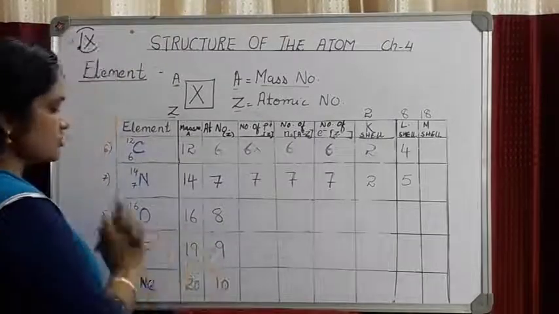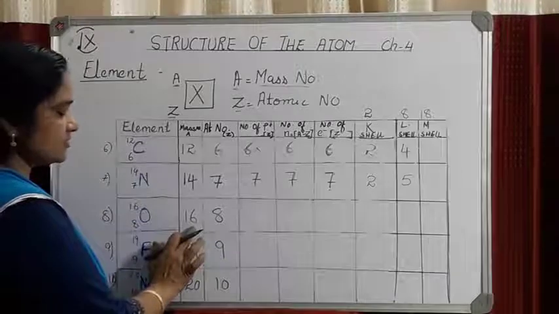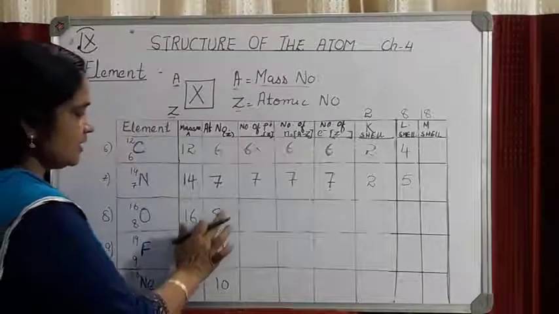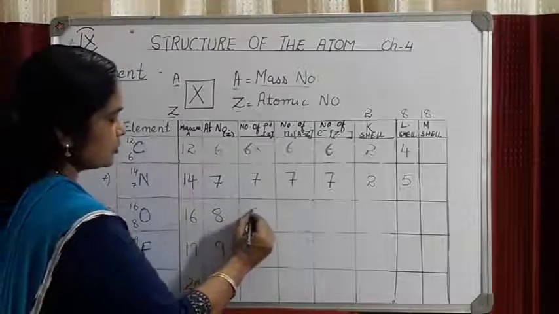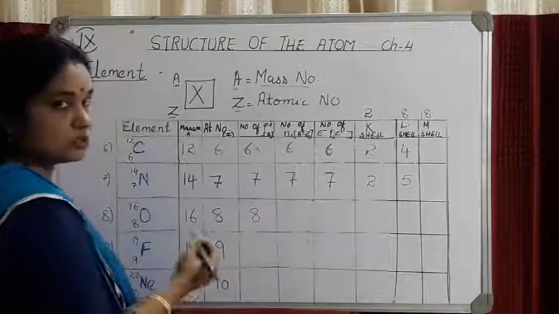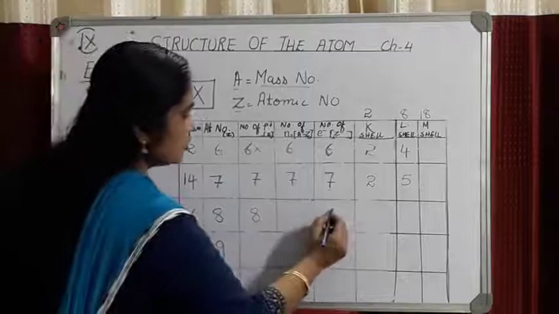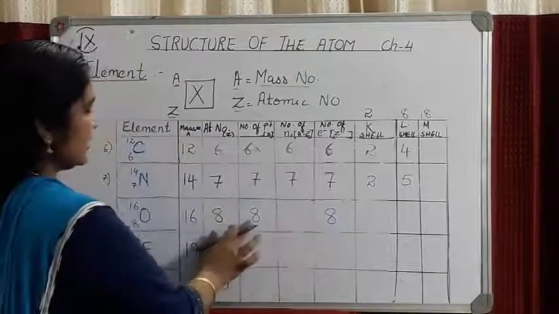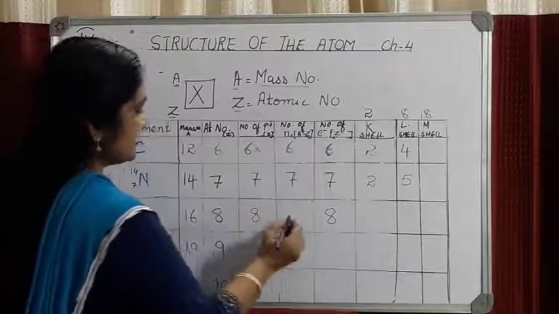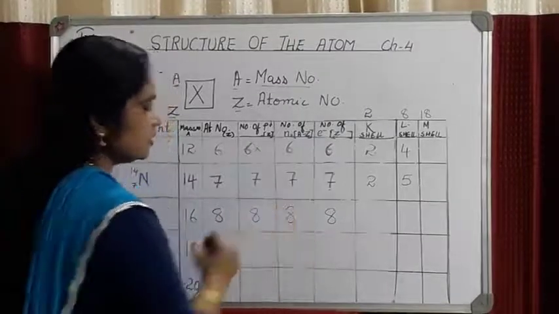Next let's see oxygen. Oxygen has a mass number of 16, atomic number is 8. So now how many protons are there? The atomic number is equal to the number of protons, which will be equal to the number of electrons, which is 8, and the number of neutrons you can get by subtracting the number of protons from the mass number, so that is also equal to 8.